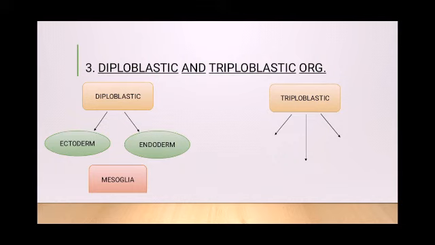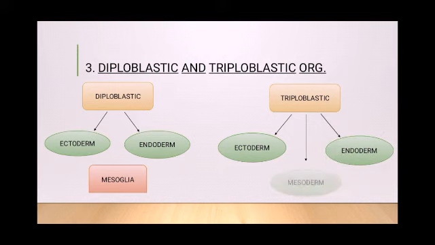We will see the picture. Just understand that in diploblastic organization, there will be two germ layers, outer ectoderm and an inner endoderm, and a mesoglea in between them, which is an undifferentiated layer. It is seen in the case of coelenterates. In case of triploblastic organization, there are three germ layers: the outer ectoderm, inner endoderm, and the middle mesoderm. Now, it is seen in the animals from Platyhelminthes to Chordates. That is a division, phylum.